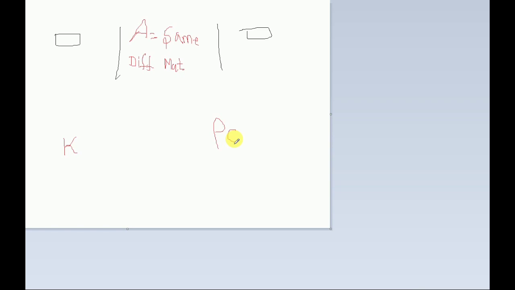Only if you want to increase the temperature, what should you do? You should increase the value of rho C. And if thermal conductivity is increasing, this value will be decreasing, because it is directly proportional to K and inversely proportional to rho C. What happens when these two materials have the same K, the same thermal conductivity? Then you have to depend on this value, rho C.